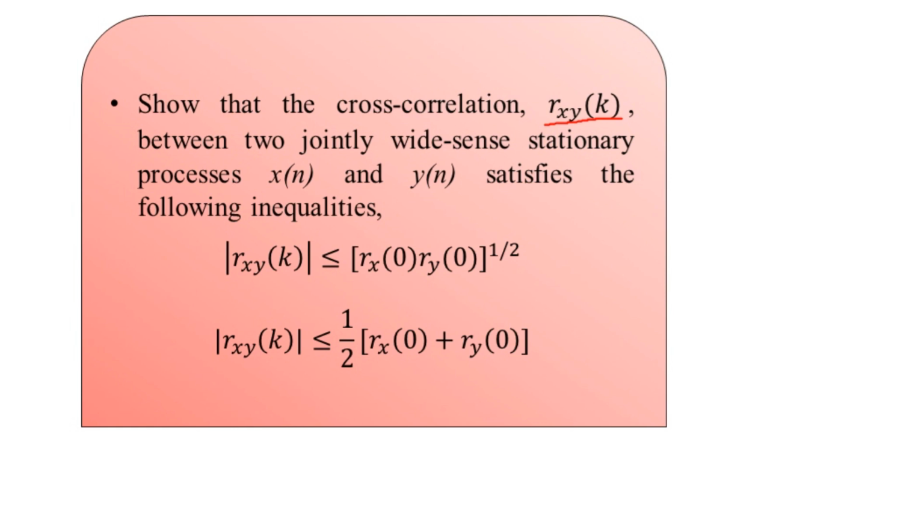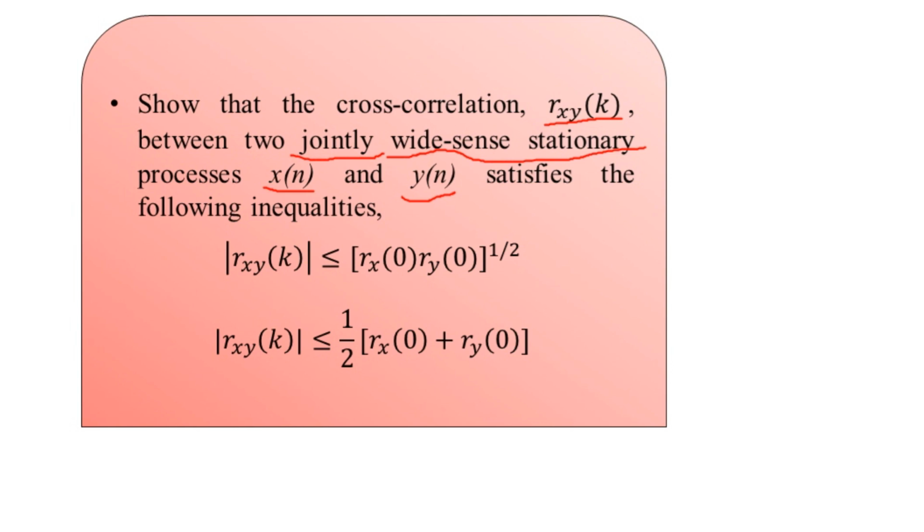x of n. So in this particular problem statement, there are two random processes represented x of n and y of n, and both are wide sense stationary type, and as they are together here, we can do the analysis with the help of joint functions.